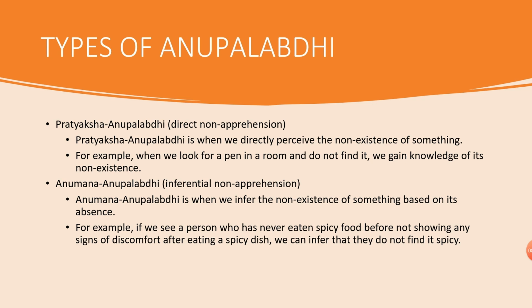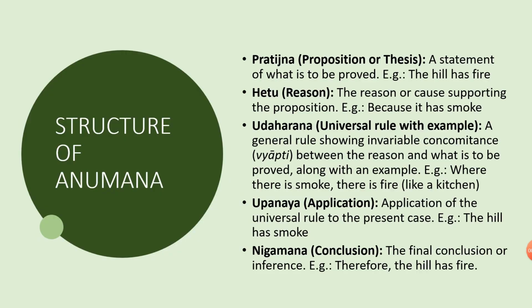To say it very simply, hot milk is given to a baby. If it drinks without any discomfort, then we can assume that the milk is not hot enough for the child, so that the child is easily drinking the milk. That is the simple thing. So we are inferring that, we are making an Anumana. So these are the types of Anupalabddhi.